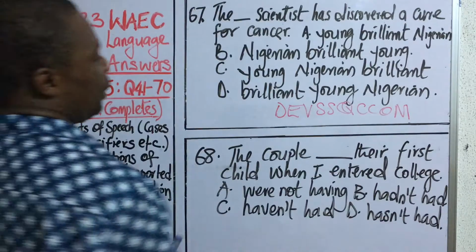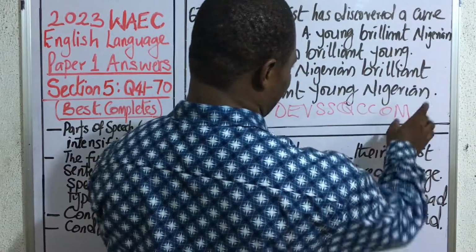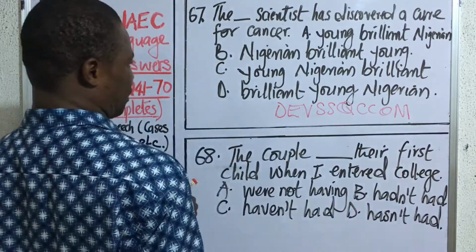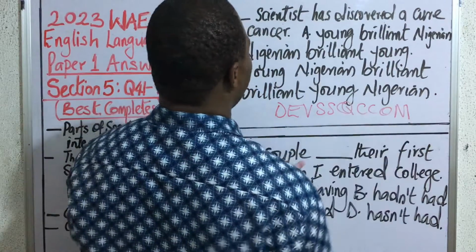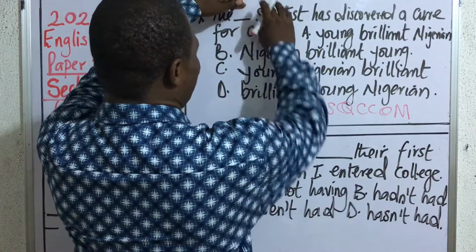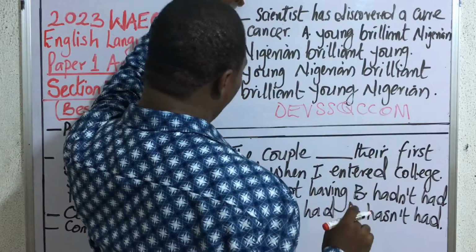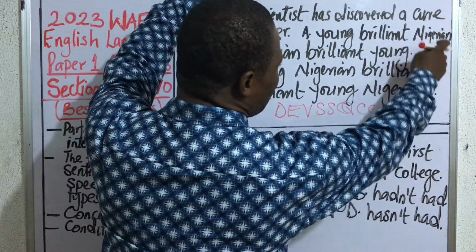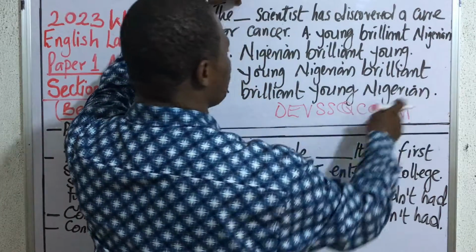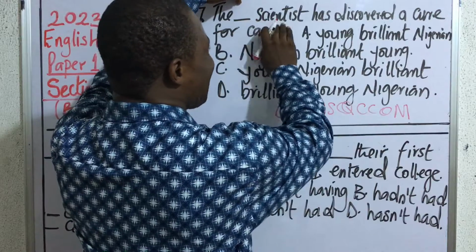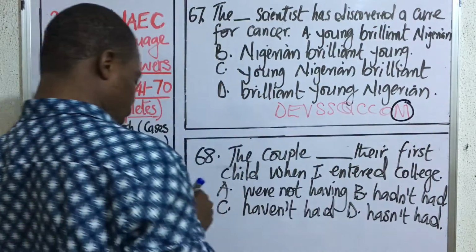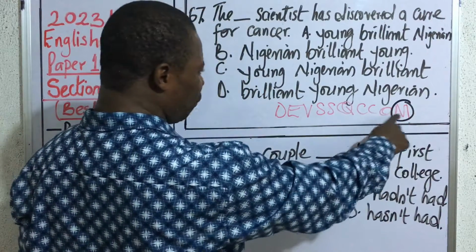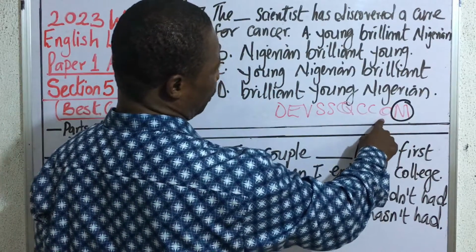Alright, so in the arrangement of adjective, the head noun must always be last. So what are they talking about here? They are talking about a scientist. Fortunately or unfortunately, the head noun is not part of the arrangement. Alright, so you have Nigerian scientist, and we go. We're no longer going to be talking about the head noun. So the next thing that should follow is going to be origin.